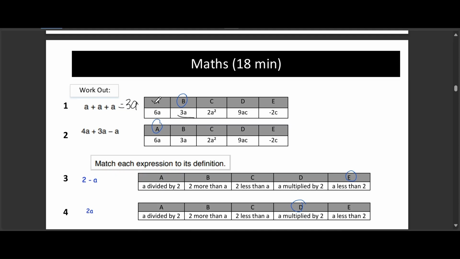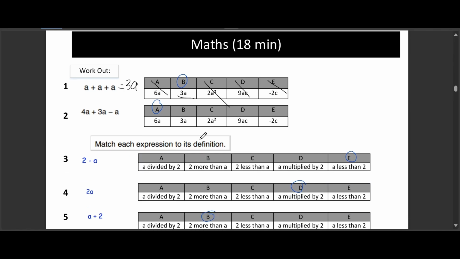Option A, 6A, would mean you're adding 6 A's together. Option C includes squaring, but we are just adding, not multiplying. Options D and E have letters that aren't in the original problem.